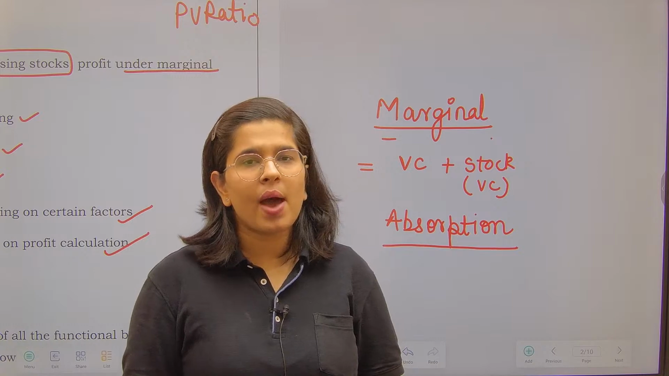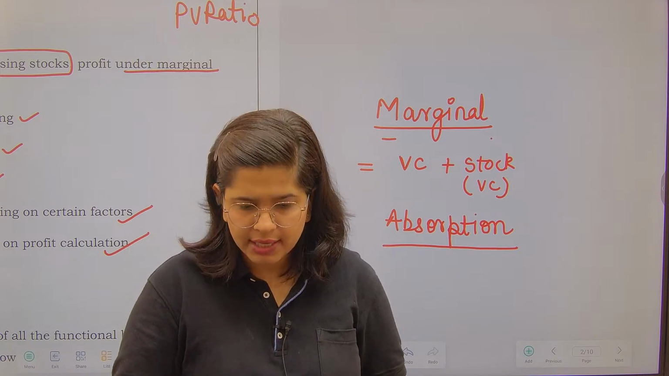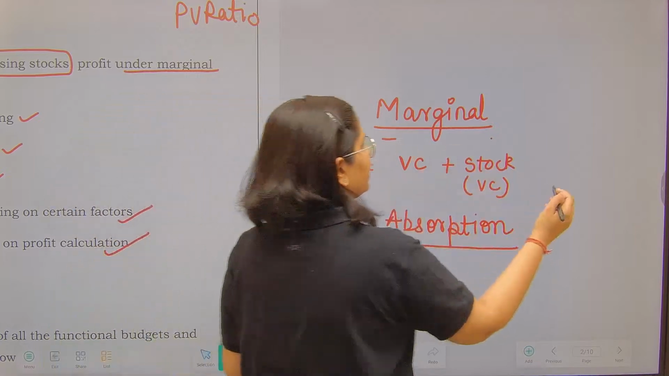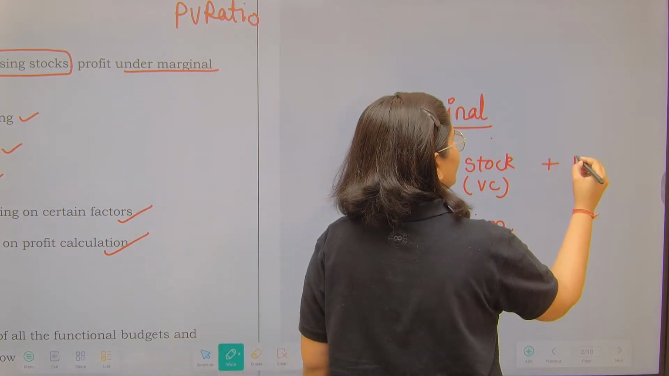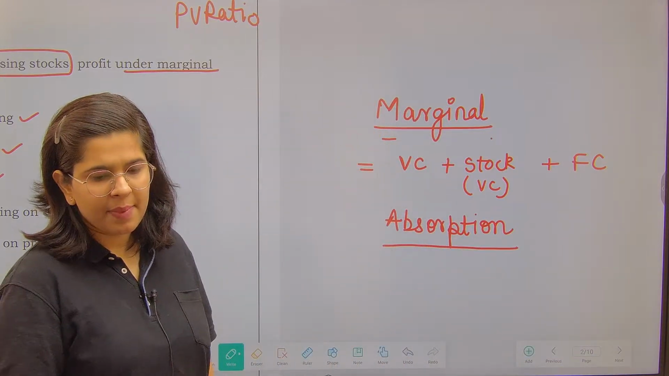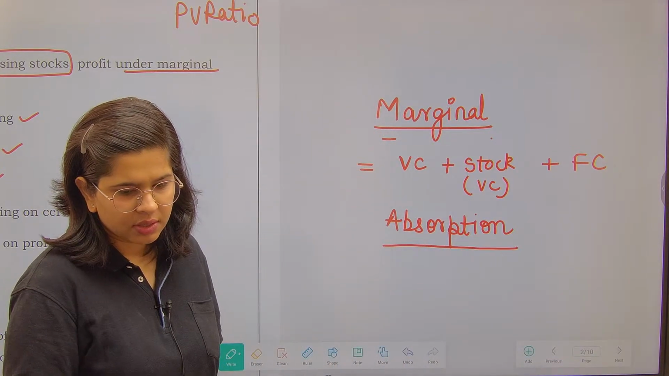So this is how valuation of stock is done in marginal costing. And after that, all the fixed costs will be taken care of. This is the marginal costing procedure.